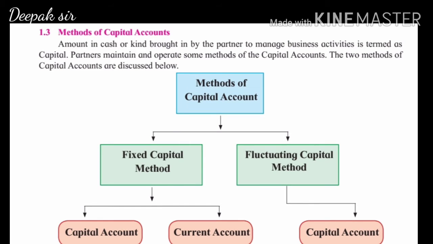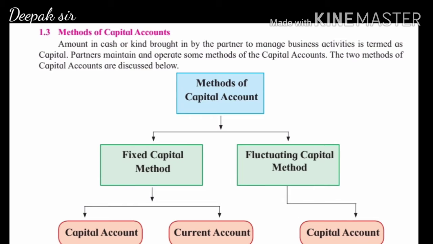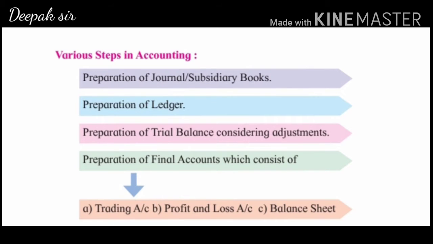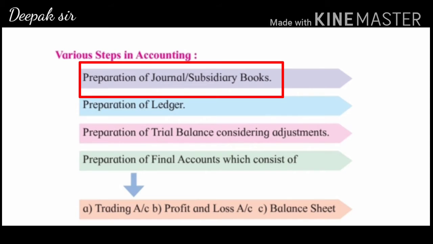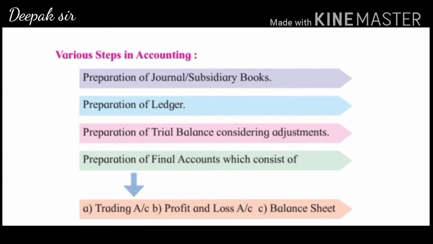Now after seeing the capital method, now let us see the various steps which are involved in accounting for preparing a final account. Now the first step in preparing a final account is we prepare a journal or subsidiary book. After preparing the journal, we post all the entries from journal to ledger.